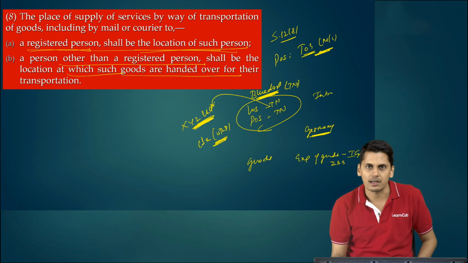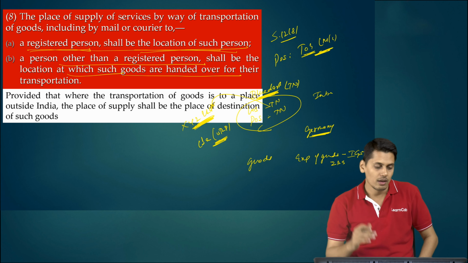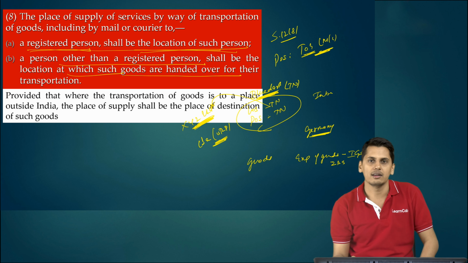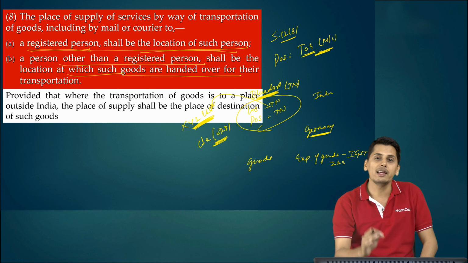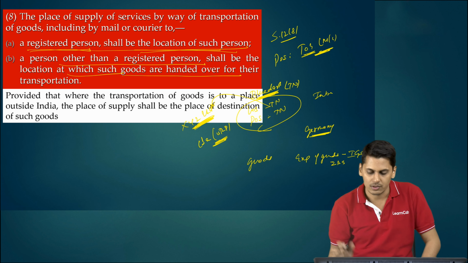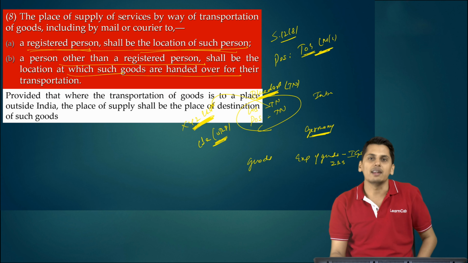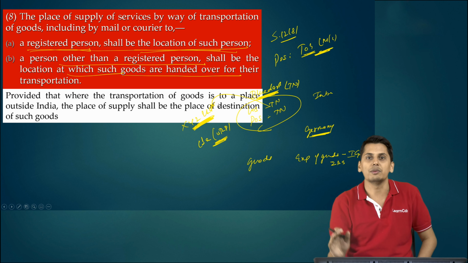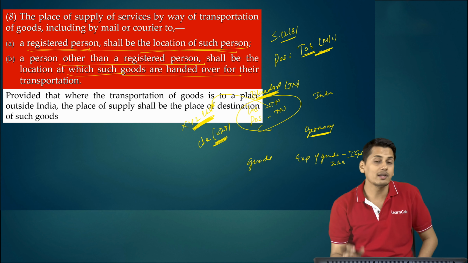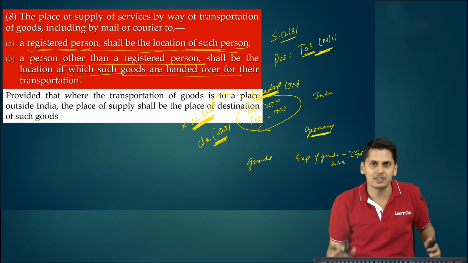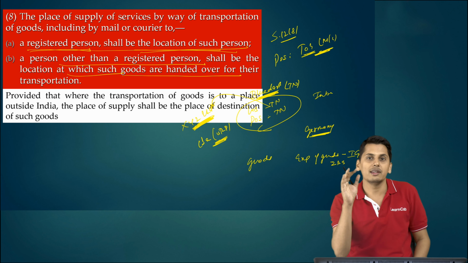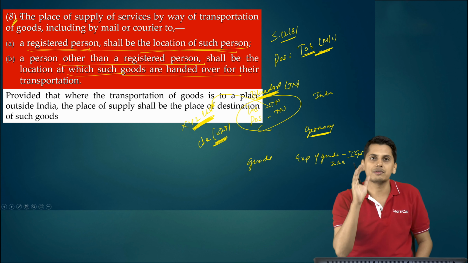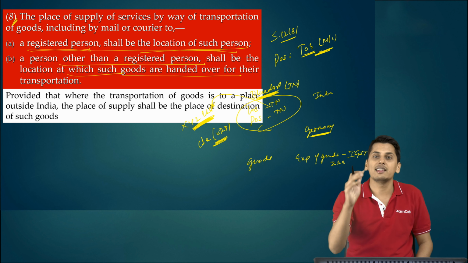Now what is the amendment which has come? There is a proviso which tells you, provided that where the transportation of goods is to a place outside India, the place of supply shall be the place of destination of such goods. So now friends, when XYZ Limited wants to send its goods to Germany, it uses the services of Blue Dart. What is the place of supply? Now it is not the location of such registered person. After the proviso has been introduced into section 12(8) via an amendment, now the place of supply becomes the place of destination of such goods.